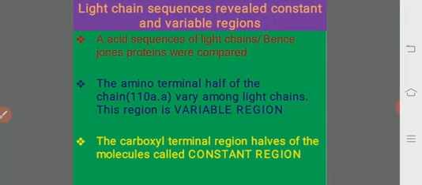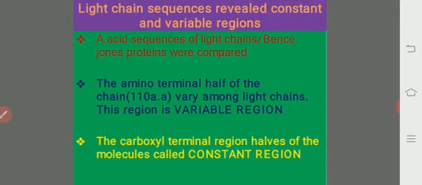And then light chain sequences revealed constant and variable regions. Amino acid sequence of light chains. So generally Bence-Jones proteins were compared. When the amino acid sequences of several light chains, that is Bence-Jones proteins, were compared, what are the Bence-Jones proteins? The excess light chains discovered in the urine of multiple myeloma patients from different individuals were compared.